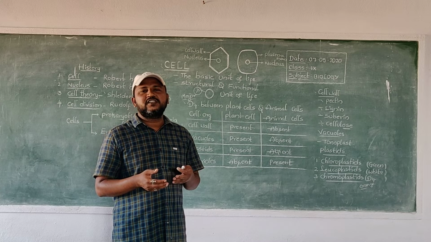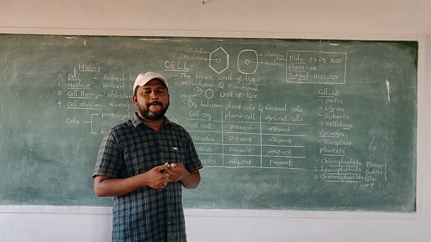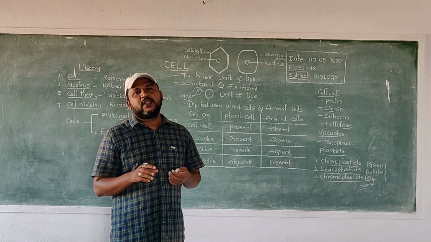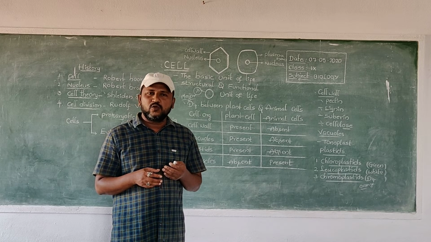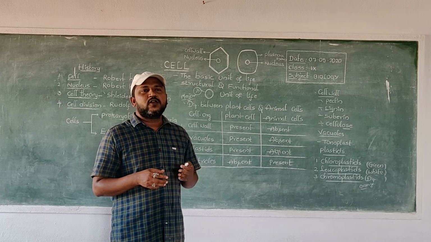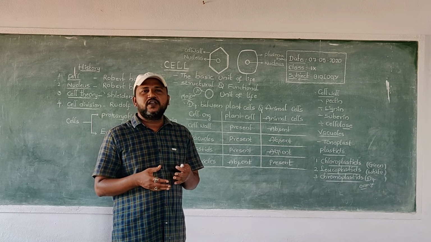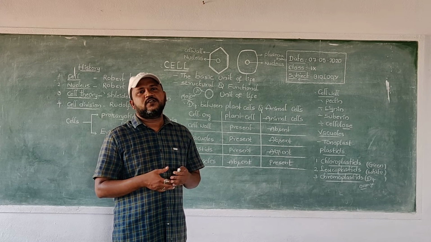It also contains DNA and RNA. Generally, each plant cell contains a specific organelle called chloroplast. The chloroplast is useful for preparation of food in the process of photosynthesis.